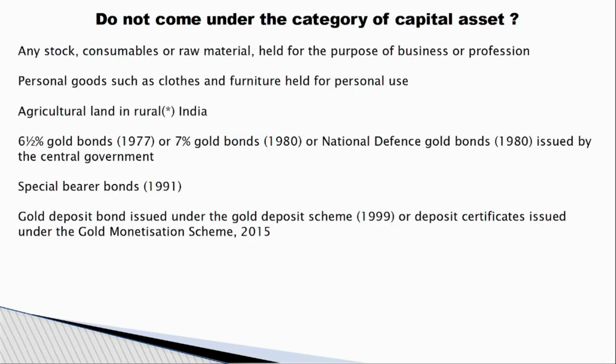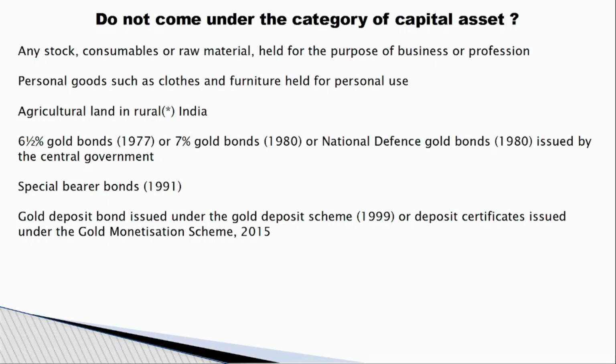So, whatever the assets in the below categories, these will not come under capital gain. For example, any stock, consumables, raw materials for the purchase of the business or profession, if you buy and the rate is increased, then this will not be considered as capital gain. Only for the investment, if you buy something and you sell something, then it will be called capital gain.